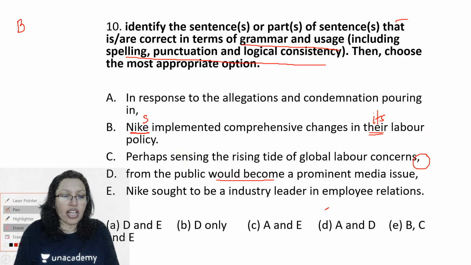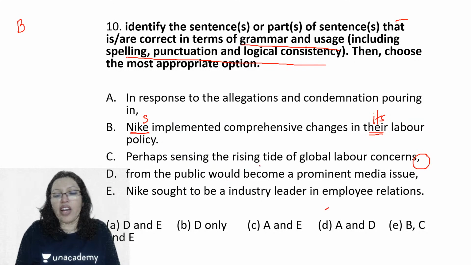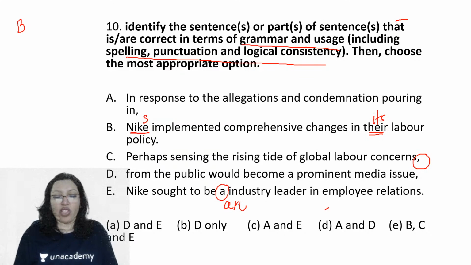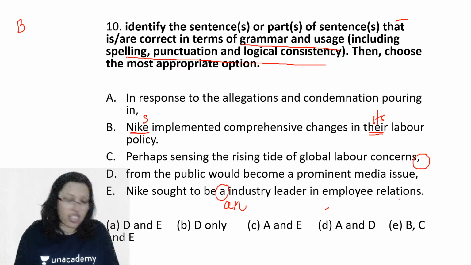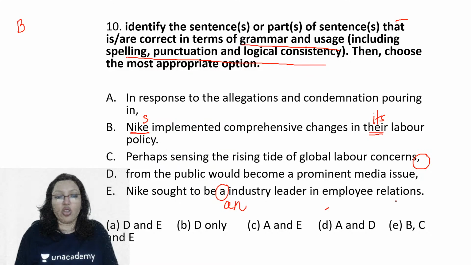Okay, let's just check and make sure this is correct. So perhaps sensing the rising tide of global labor concerns, a comma will not fit, from the public would become a prominent media issue. Nike sought to be, how terrible is that, an industry. I was thinking E is correct. So Nike sought to be an industry leader in employee relations. All right. So then there are two sentences that are correct.